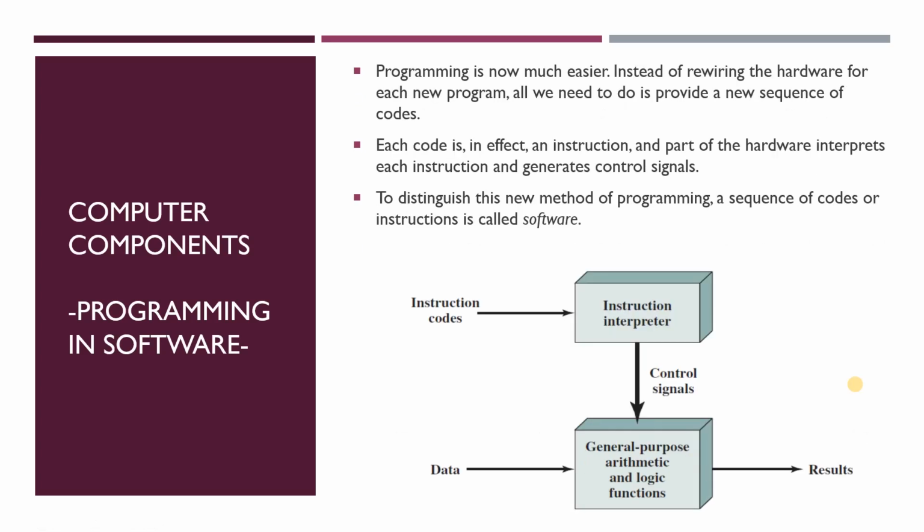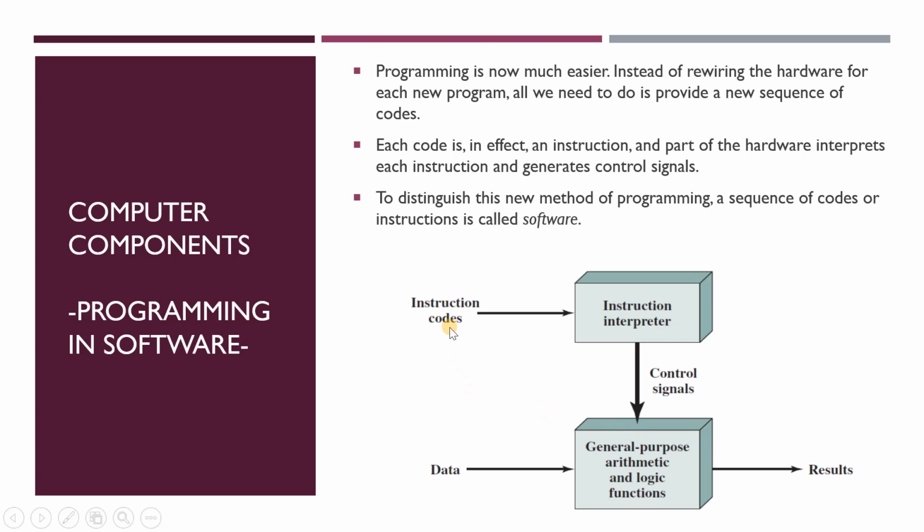Programming in software is different compared to hardwired programming. Programming is now much easier. Instead of rewiring the hardware for each new program, all we need to do is provide a new sequence of codes. Each code is in effect an instruction, and part of the hardware interprets each instruction and generates control signals. To distinguish this new method of programming, a sequence of codes or instructions is called software. So basically, this is the figure of programming in software.